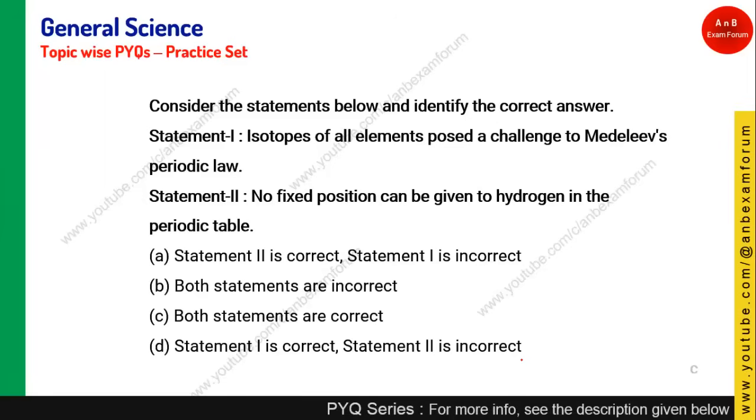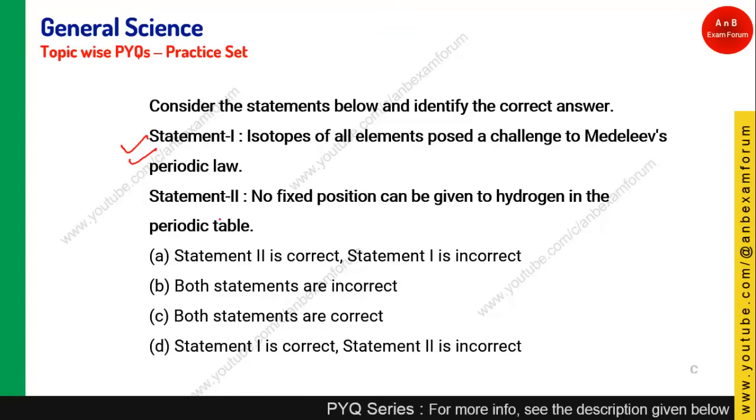Let's see the next question. Consider the statement and identify the correct answer. Isotopes of all the elements posed a challenge to the periodic table. Yes, just now we have seen that isotopes are basically the elements of the same atomic number but different mass number. So it was creating a problem for him where to put those elements.